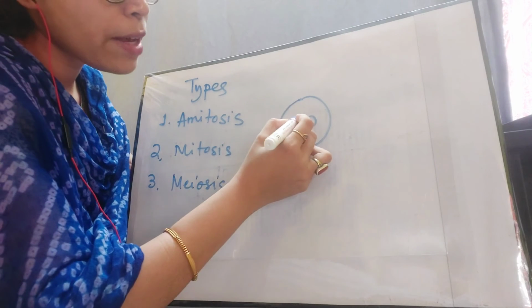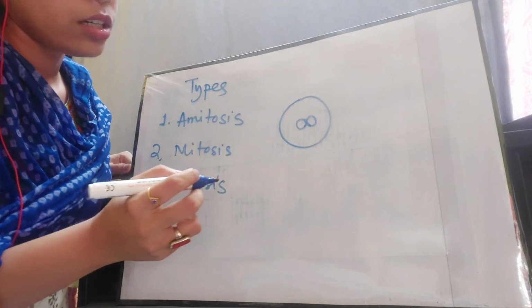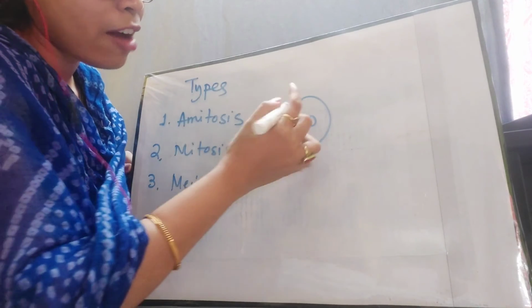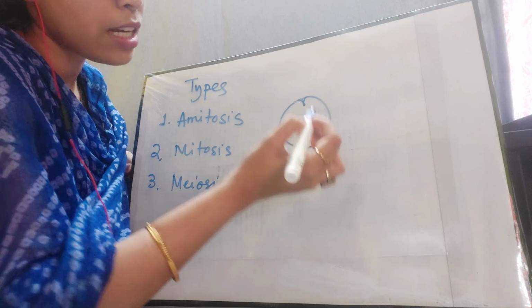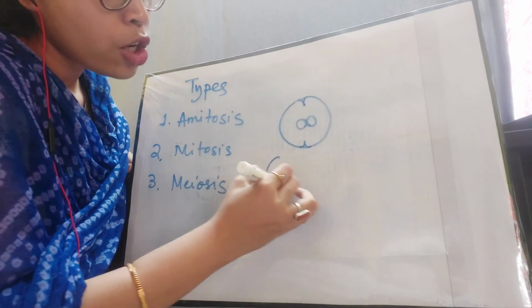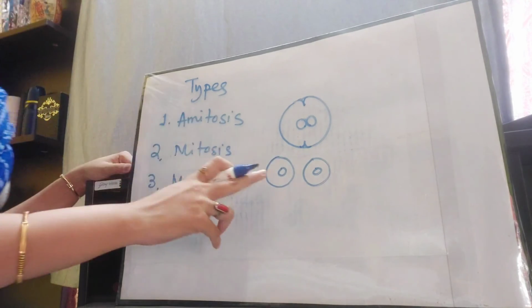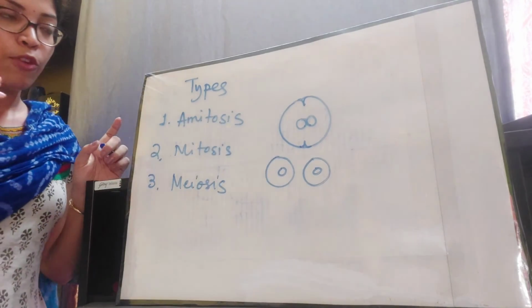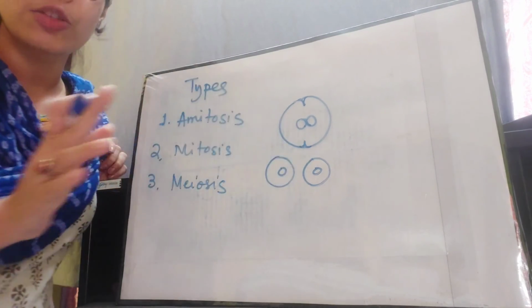In this way it will divide into 2 separate nuclei, and after that the constriction of the cytoplasm will start, and in this way 2 separate daughter cells with 1 nucleus in each will be formed, just by constriction, by division of the nucleus and the cytoplasm.